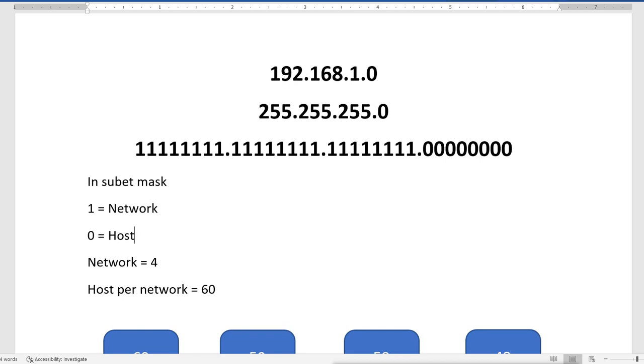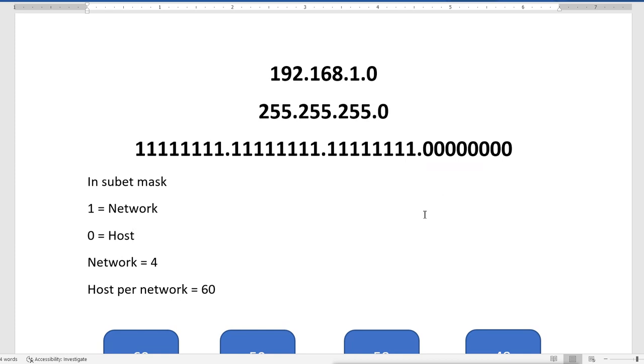That is why with this default subnet mask, 24 bits are on. So we raise 2 to 24 to get the number of networks available in class C, because this is class C's default subnet mask. And in a single network, how many hosts do we get? We get it by using 2 raised to the host bits. That means available 0 bits, that is 2 raised to 8, so we get 256. That is why in a single network of class C we get 256 hosts, because we have 8 available 0 bits.